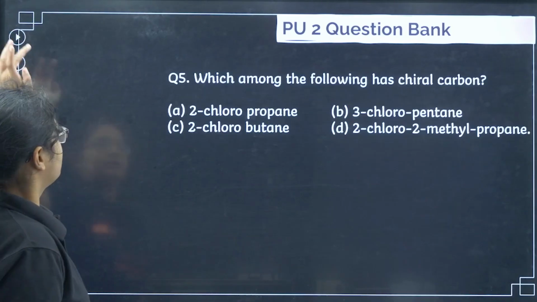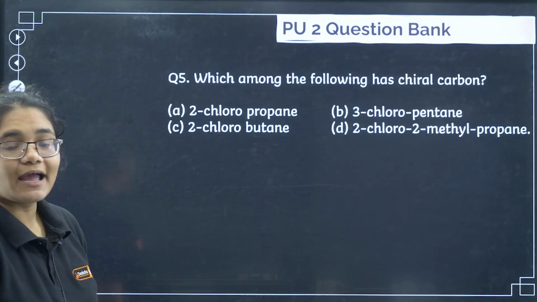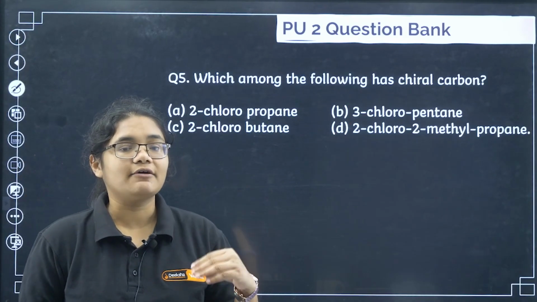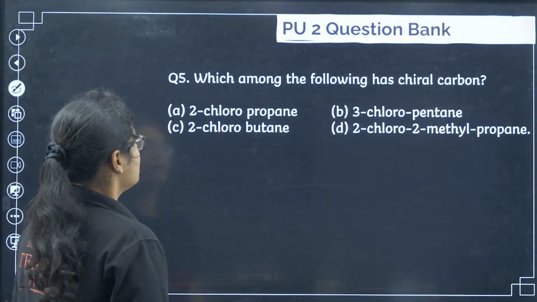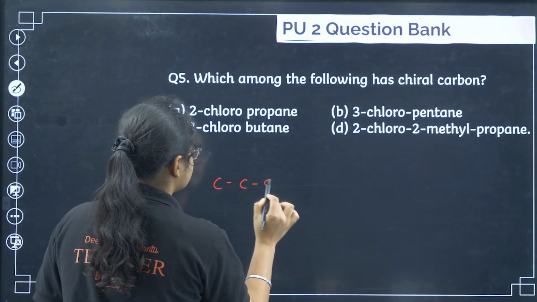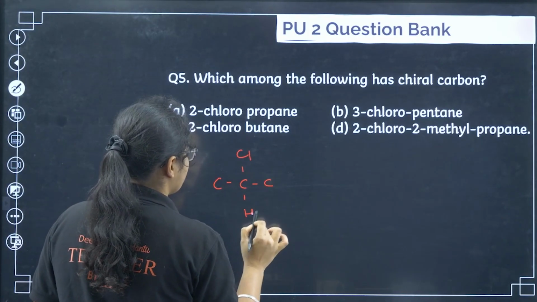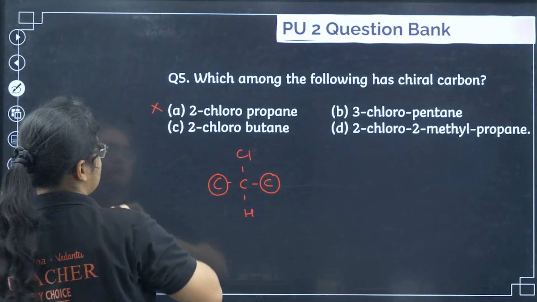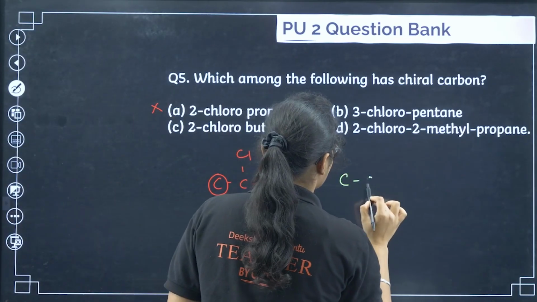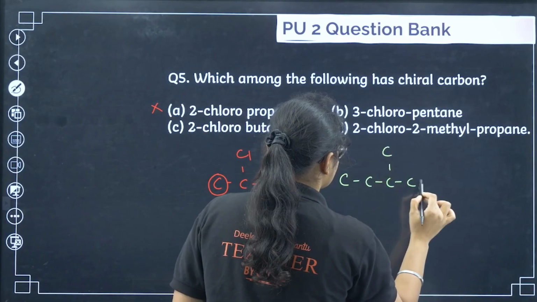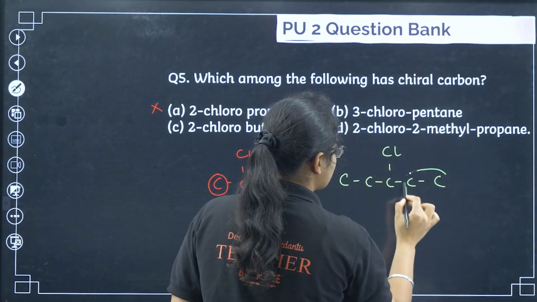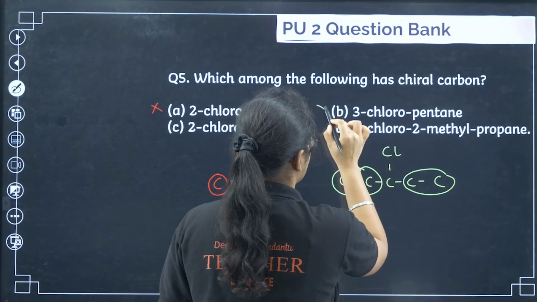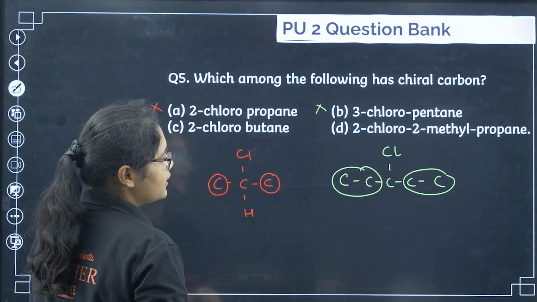Okay. Next, which among the following has a chiral carbon? Chiral carbon means it should have 4 different groups attached to it. 2-chloropropane. If you see this one, both the sides I have methyl group. It is not different, so it is not the correct answer. 3-chloropentane. So if you see, this side also ethyl group, this side also ethyl group, not different. So that is also incorrect.